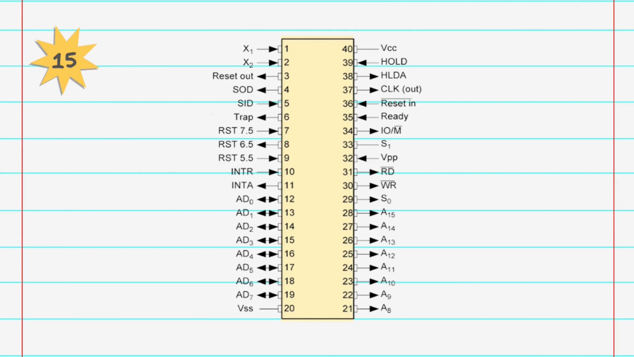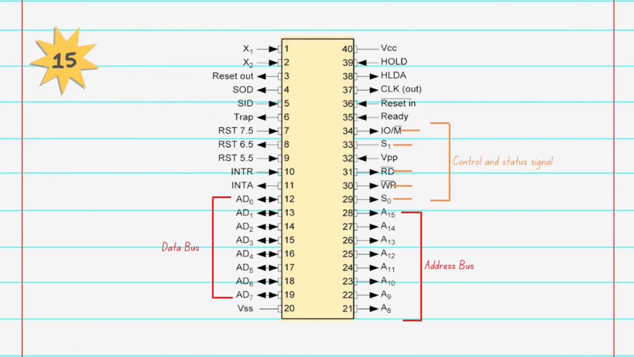Okay. Consider the pin diagram of the 8085 microprocessor. The pins of the 8085 are divided into 7 groups. First one is the address bus, which is from A15 to A8. It carries the most significant 8 bits of the memory or input-output address. Then AD7 to AD0, which is the multiplexed address and data bus, carries the least significant 8-bit addresses and data. RD, WR and ALE are 3 control signals, and the 3 status signals are IO/M, S0 and S1.